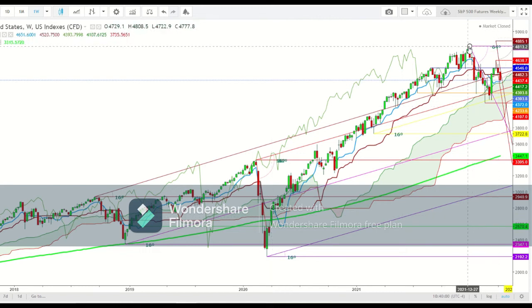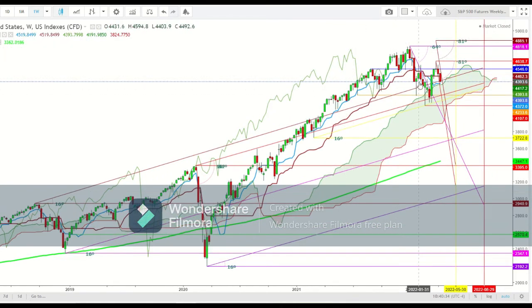From here we have seen the advent of an uptrend which still continues, but finally we have seen a peak here at the levels of 4818 in January 2022, and here you can see how in a weekly time frame we have seen the formation of a bearish crossover.